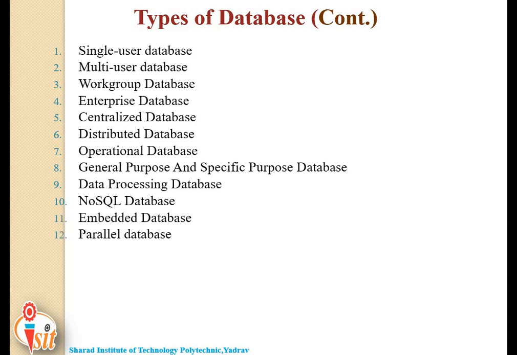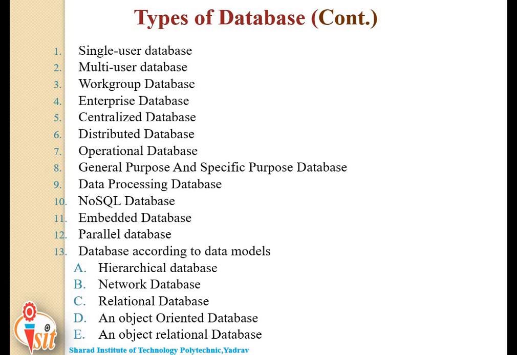Embedded database, parallel database, and the last one is database according to data models. In this type, again there are subtypes, that is hierarchical database, network database, relational database, object-oriented database, and the last one is an object relational database. Now have a look at the details of each type of database.